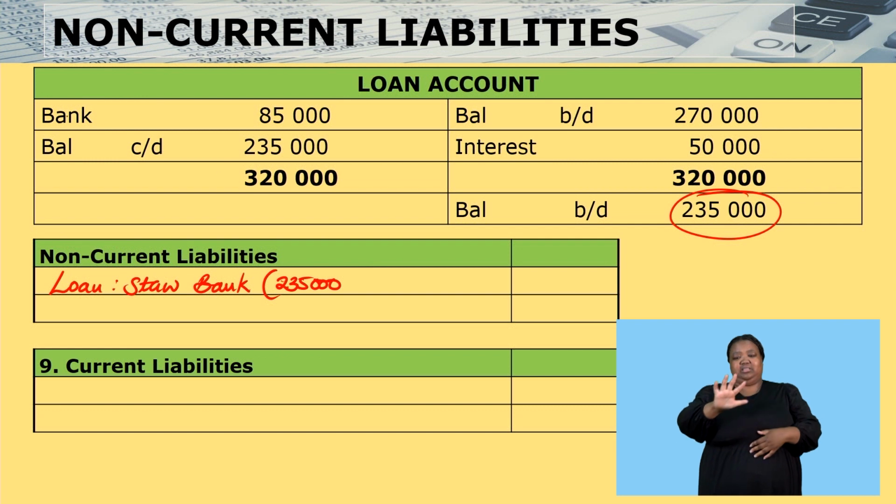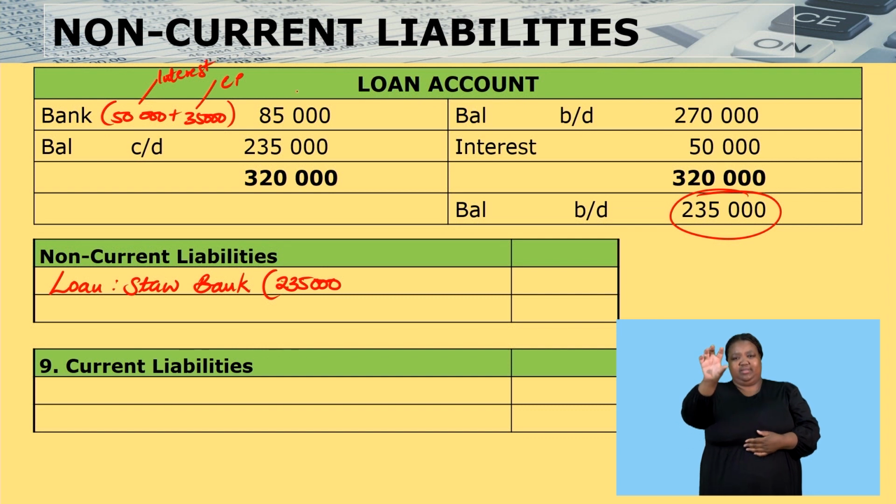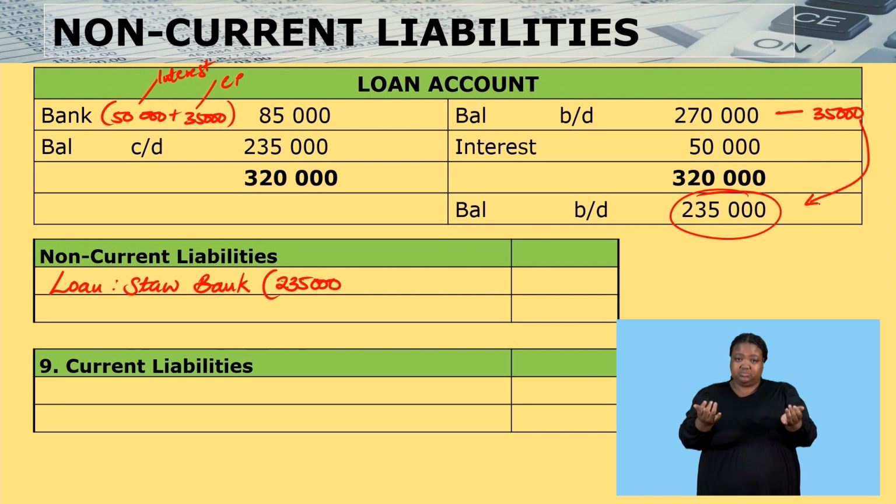How do I know? Because within that 85, there is first 50 and there is also 35. That is what makes 85. And that 35 is the capital portion of the loan. And then the 50, remember, was our interest. That is why if you say 270 minus 35,000, it will give you 235,000.